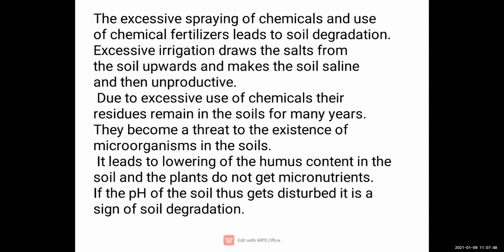It leads to lowering of the humus content in the soil, and plants do not get micronutrients. Now humus, we know very well, is formed because of the decomposition of the remains of plants and animals, and we obtain that. So because of this, it lowers the humus content in the soil, and humus is very necessary. It leads to the fertility of the soil, and plants do not get micronutrients. So plants are not getting micronutrients.